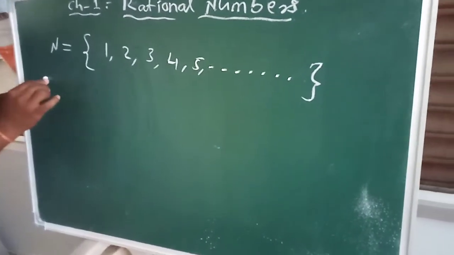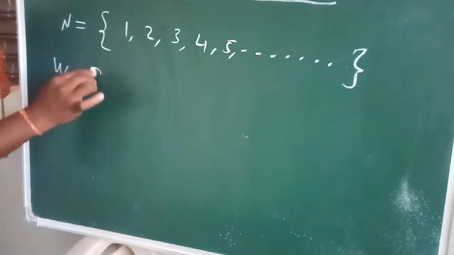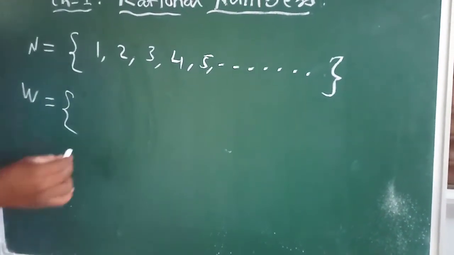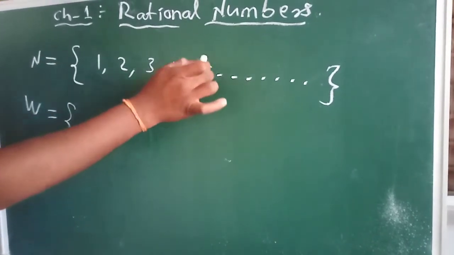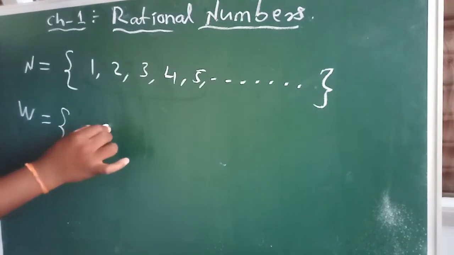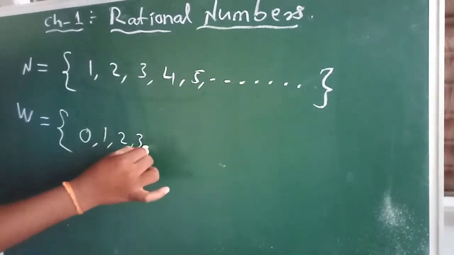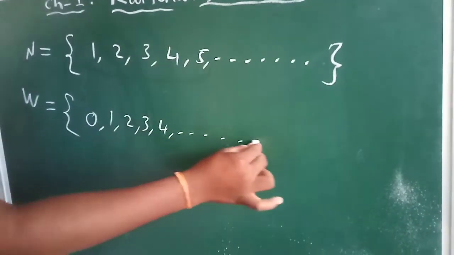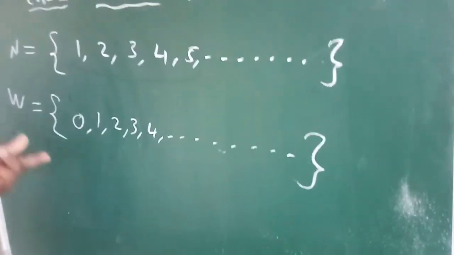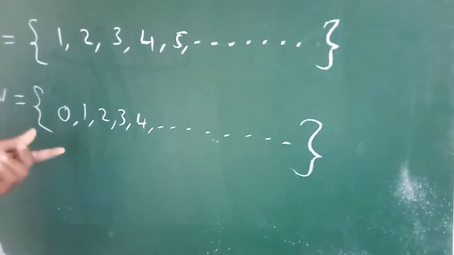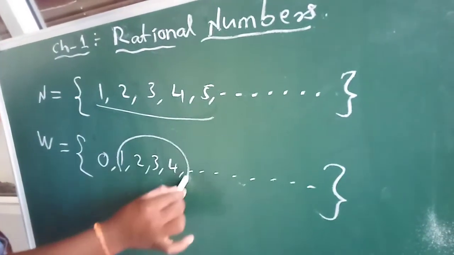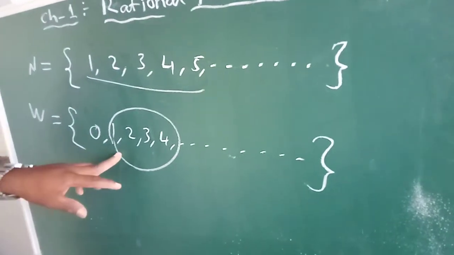Now the set of whole numbers is denoted by capital W. All natural numbers, just include 0: 0, 1, 2, 3, 4 and so on. So we can write the set of whole numbers like this. You observe clearly, all natural numbers are in whole numbers.